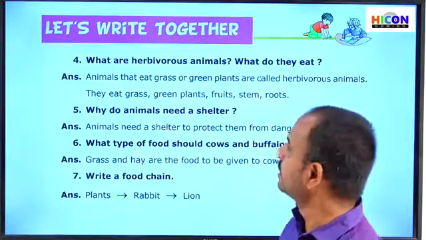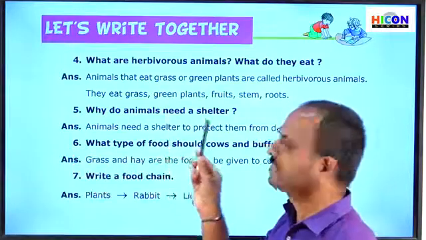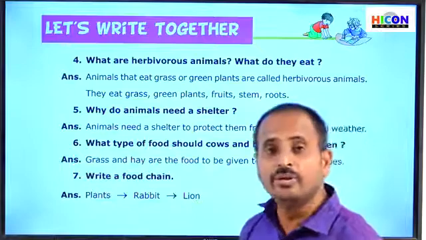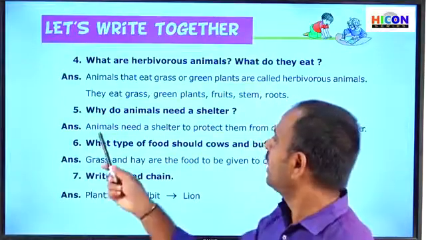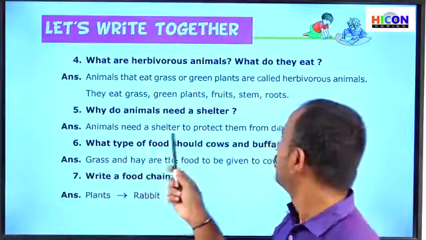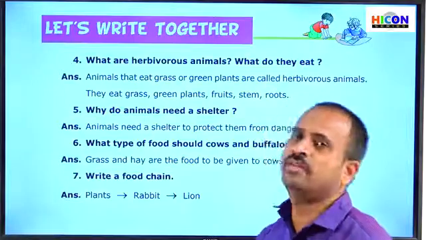So children, see the next question, that is the fifth question. Why do animals need a shelter? So why do animals need a shelter? So children, see the answer. Animals need a shelter to protect them from danger or bad weather.